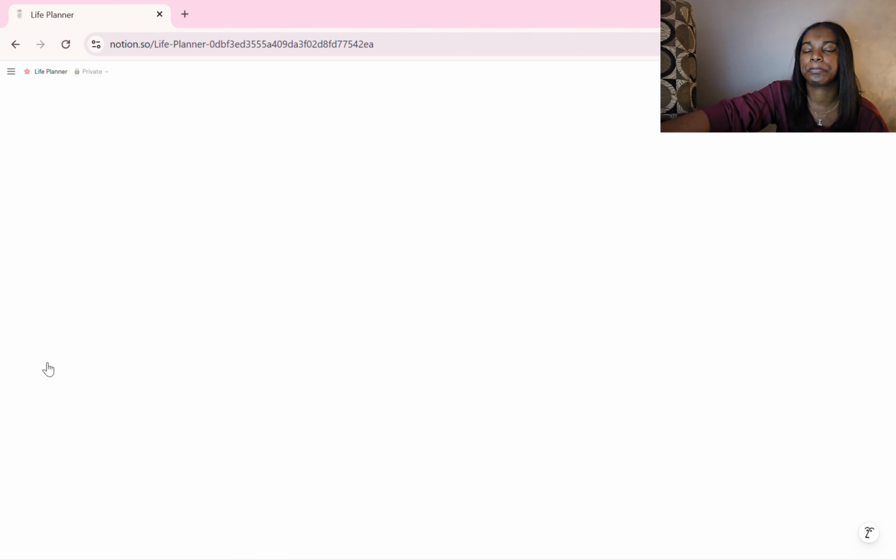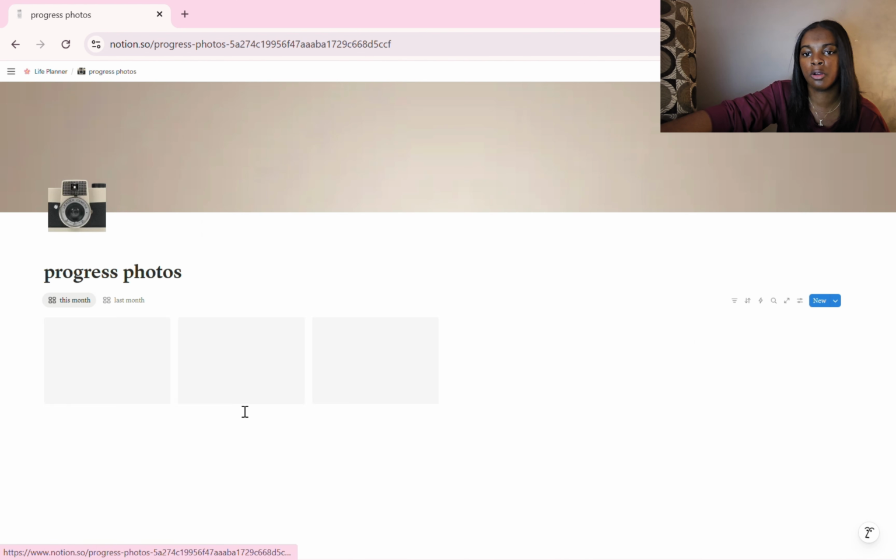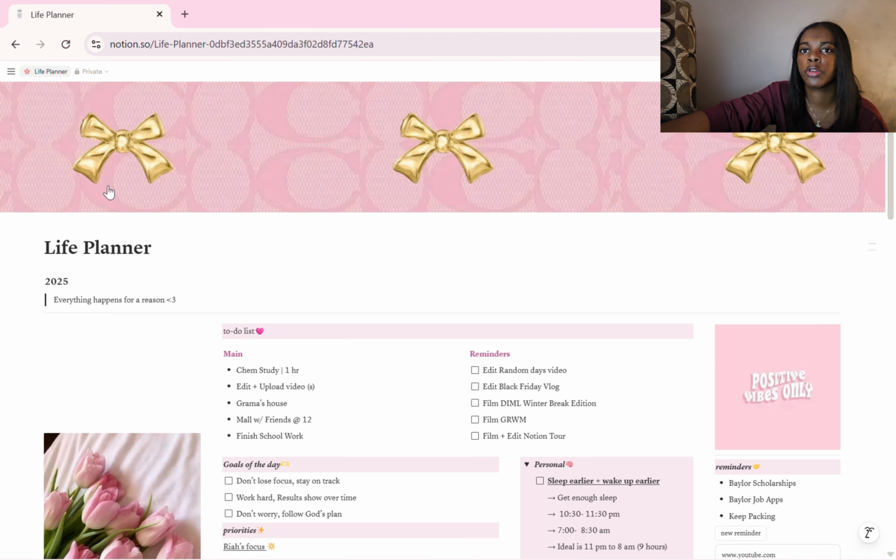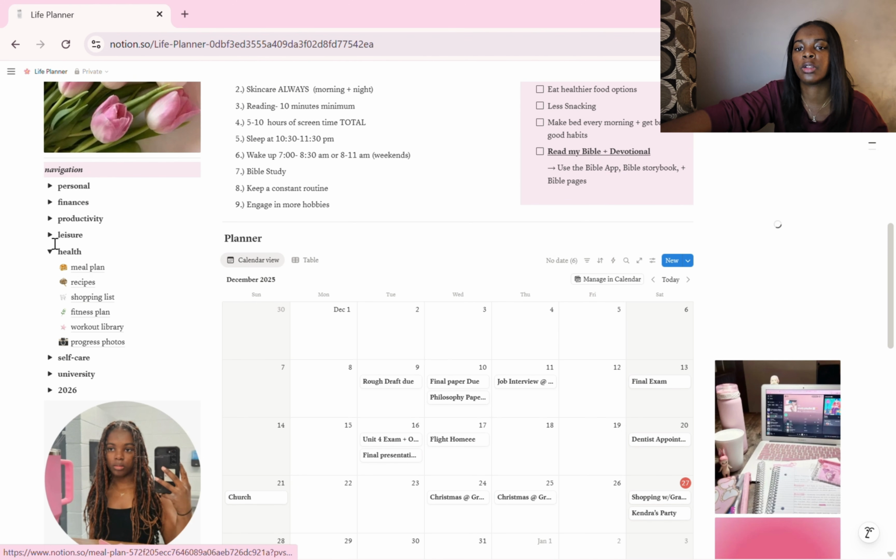And then this one I don't use at all, which is my progress photos one. I'm not that keen on taking progress photos. I don't know why. I just don't really do it.